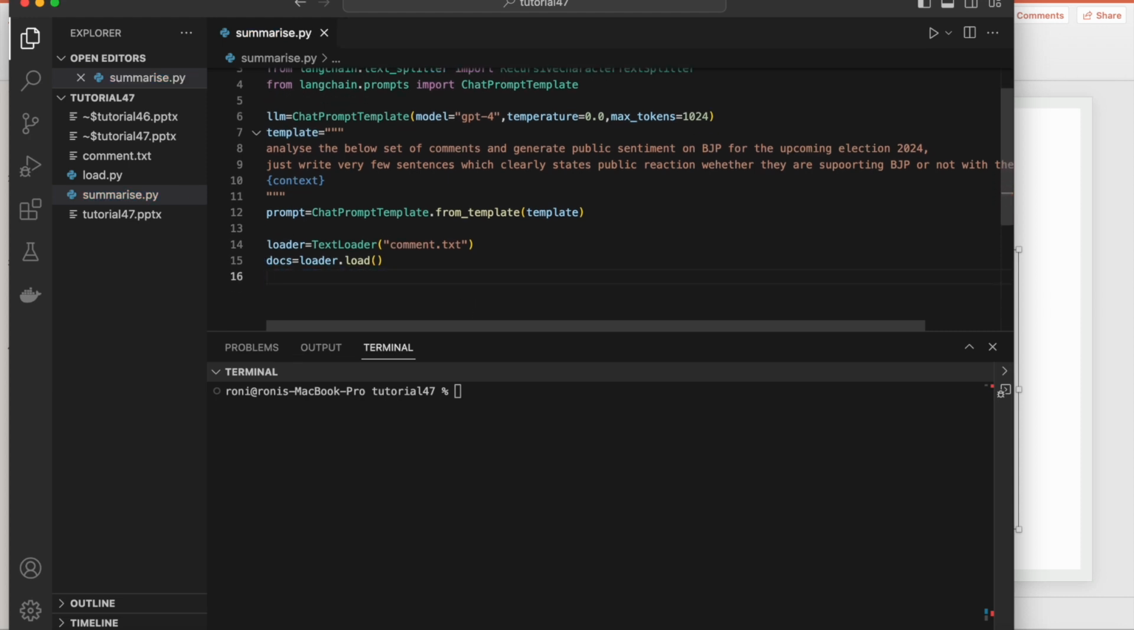Okay, so now what will happen, we'll create a variable called text_splitter, split, sorry, I just forgot the spelling.